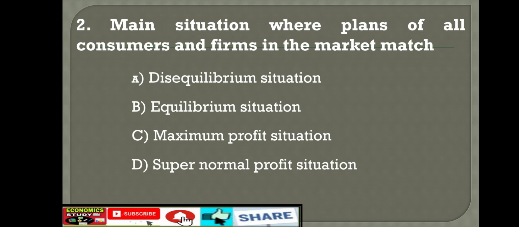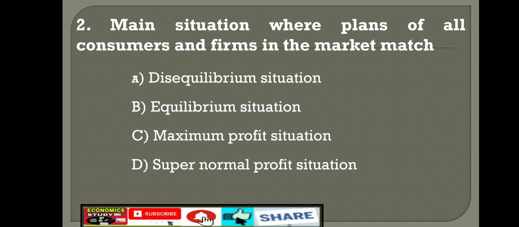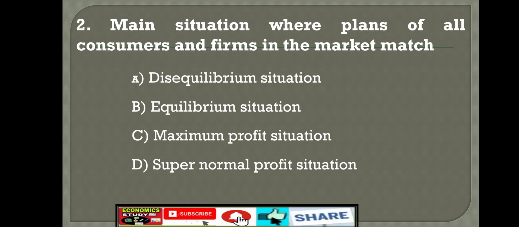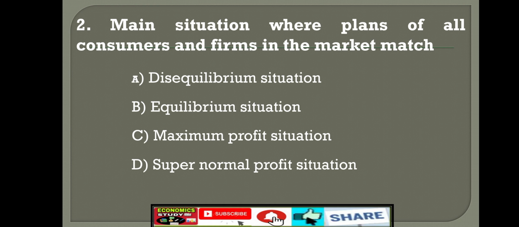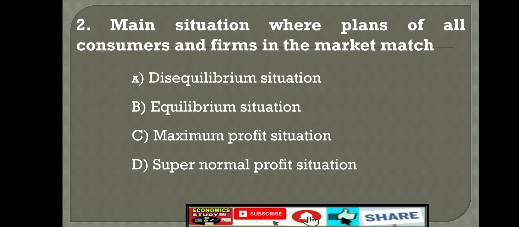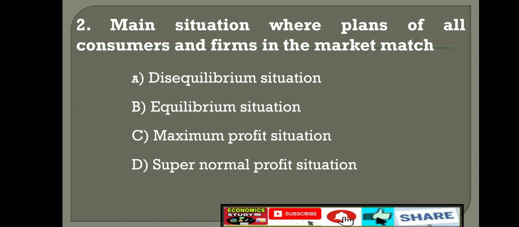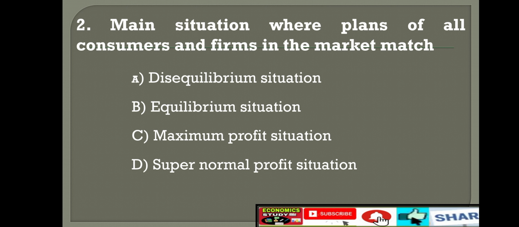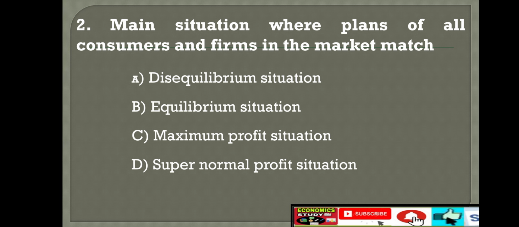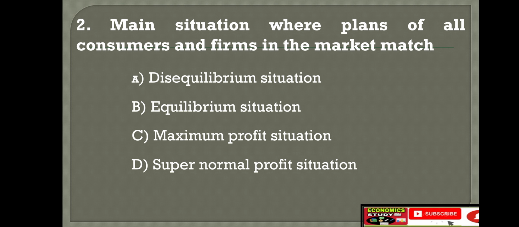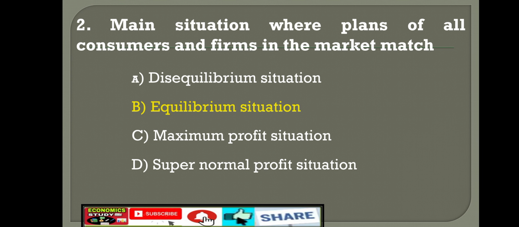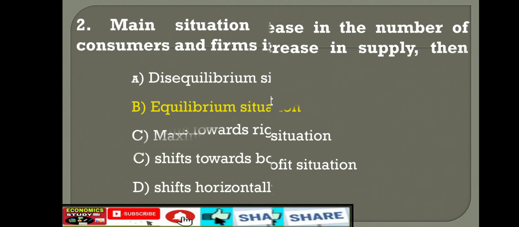Next question, question number 2. The situation where the plans of all consumers and firms in the market match is option A, disequilibrium situation. Option B, equilibrium situation. Option C, maximum profit situation. Option D, supernormal profit situation. The right answer is option B, equilibrium situation.